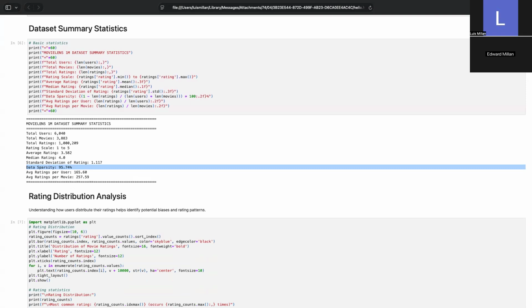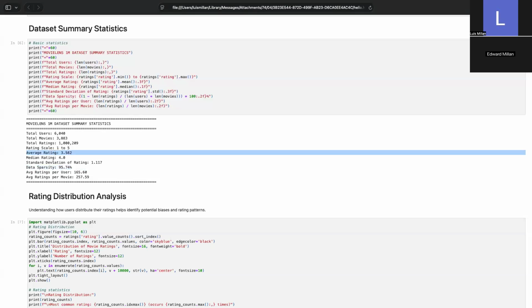Also, looking at the average rating of 3.58, we see that the data is centered above 3.0, indicating a clear positive bias. From this insight, we know that we can't immediately use simple methods or a simple classification method. Essentially, we are trying to complete a puzzle where 95% of the pieces are missing. This gives us insight into what sort of models we would like to use, ones specifically designed to infer hidden preferences in highly sparse environments.